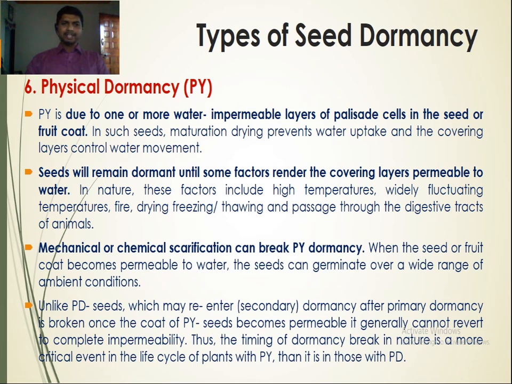Mechanical or chemical scarification can break the physical dormancy. When the seed or fruit coat becomes permeable to water, the seeds can germinate over a wide range of ambient conditions.